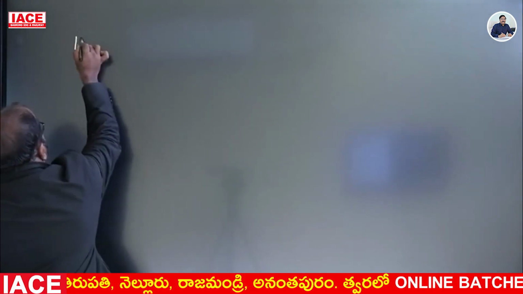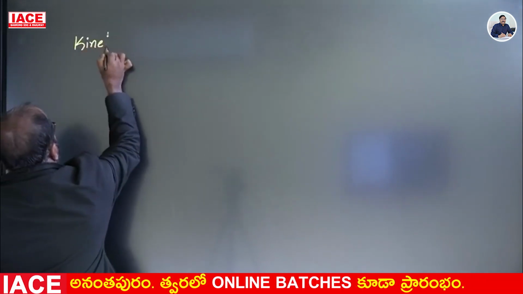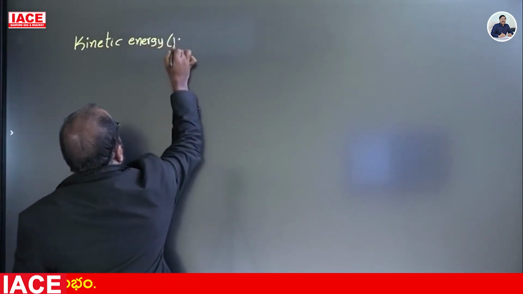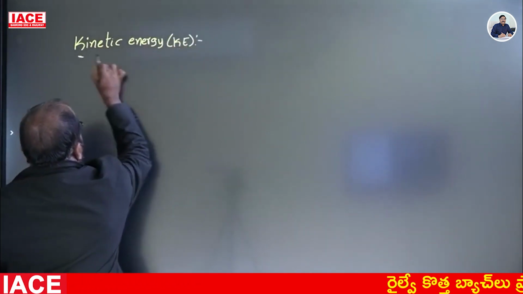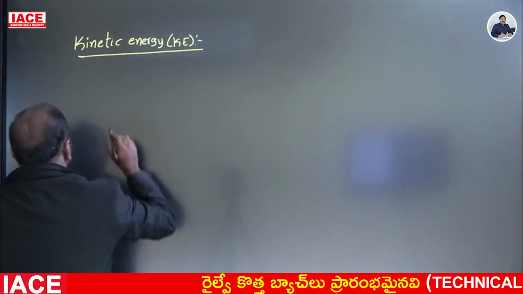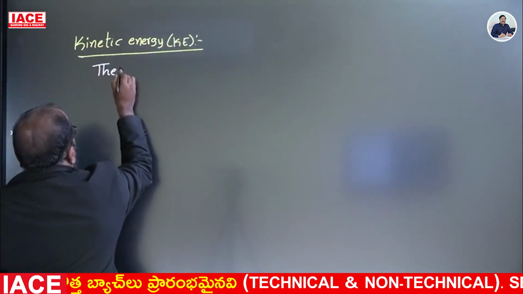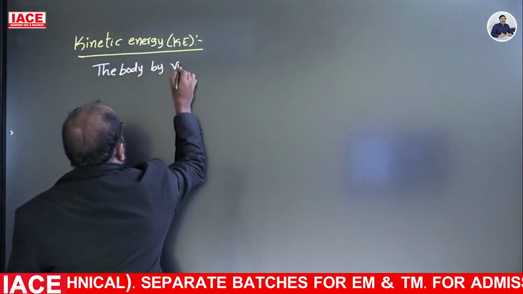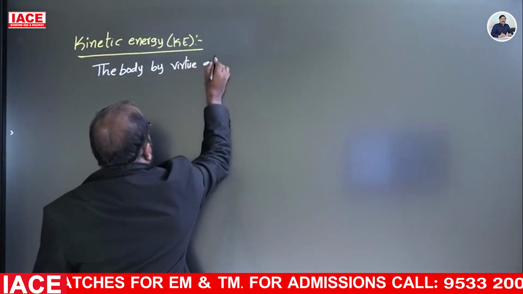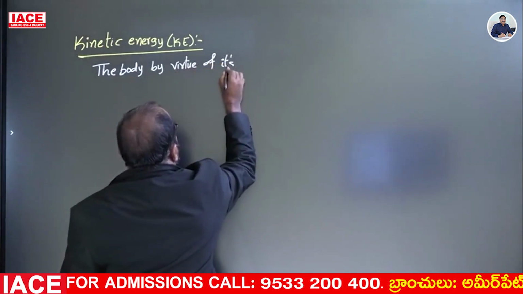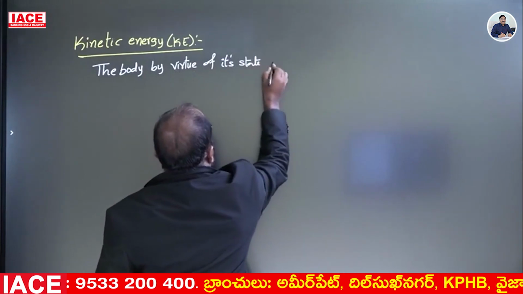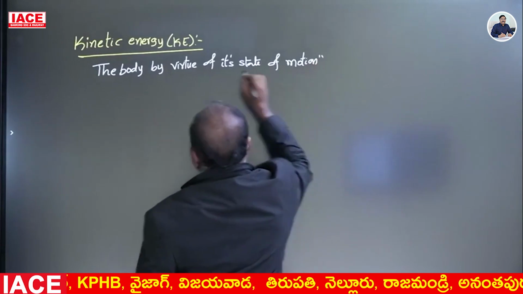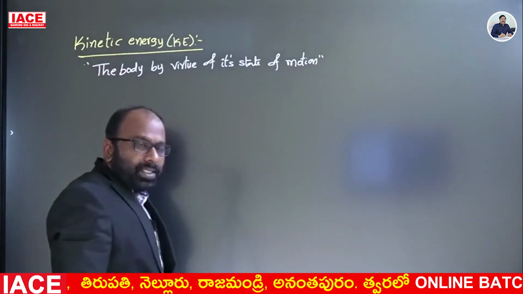Next, kinetic energy, important one. What is meant by kinetic energy? Kinetic energy is defined as the energy a body has by virtue of its state of motion. Important one. The body by virtue of its state of motion is called kinetic energy.